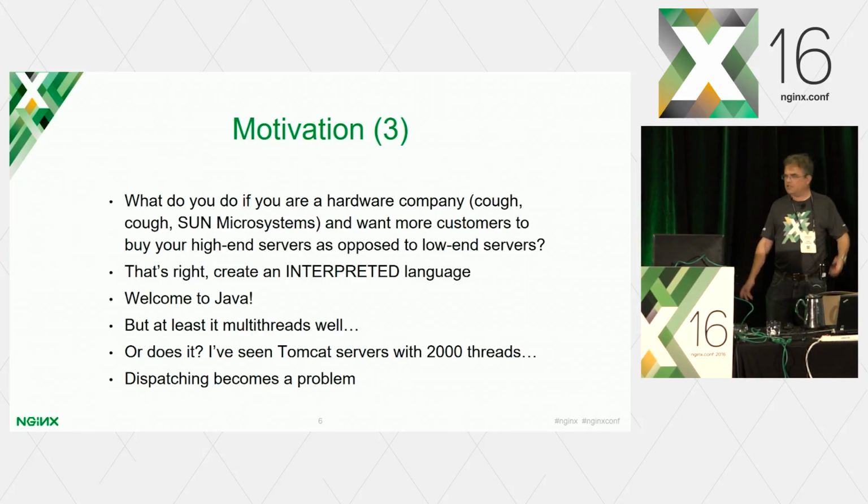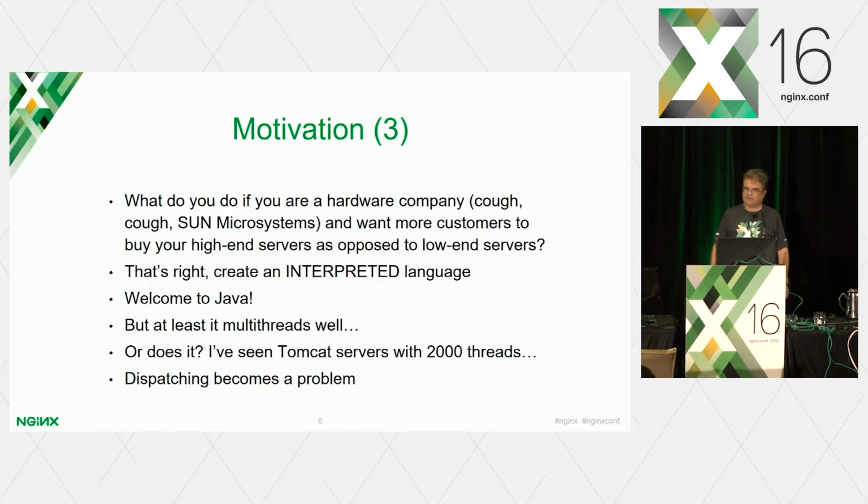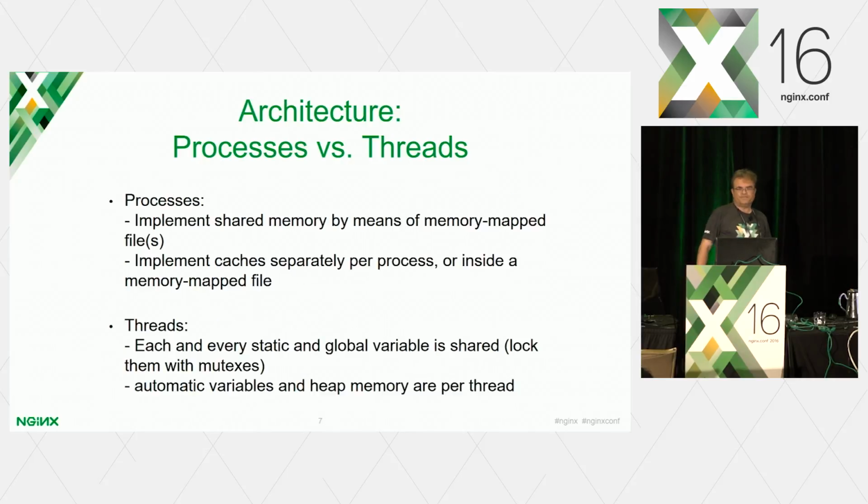What if you are a hardware company in 1996 or something, and you don't sell your high-end servers, right? Well, you create an interpreted language. Welcome to Java, right? So now you're selling your high-end servers, right? Okay. But at least it multithreads well, or does it, right? Because the classical Java model is the synchronous multithreading model. So I've seen Tomcat with 2,000 threads, and it doesn't really work very well. Dispatching becomes a problem, right? Which thread is really ready? Which thread is the next one which should actually run, right?